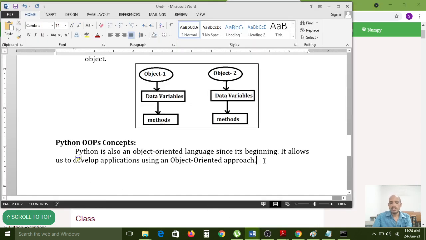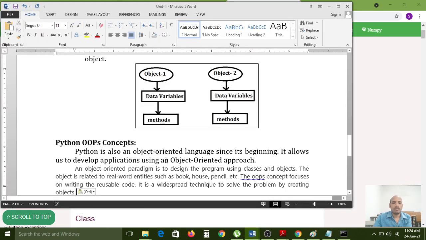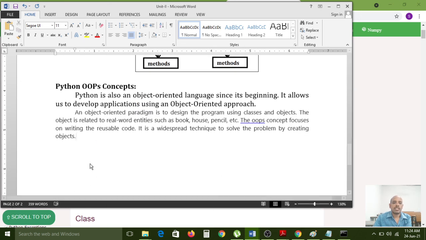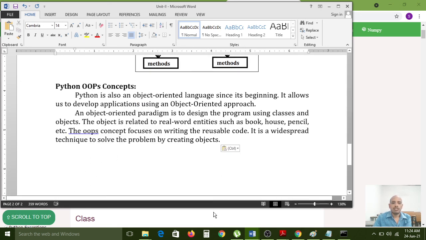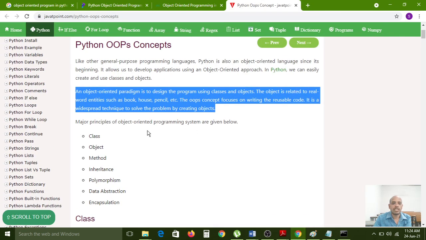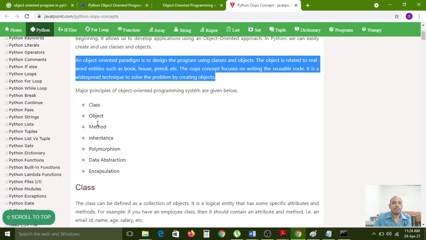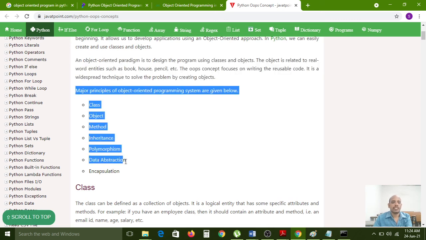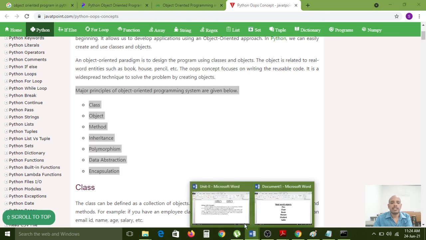In object-oriented programming, we have to follow some concepts. What are the major principles of object-oriented programming systems? Class, object, method, inheritance, polymorphism, data abstraction, encapsulation.